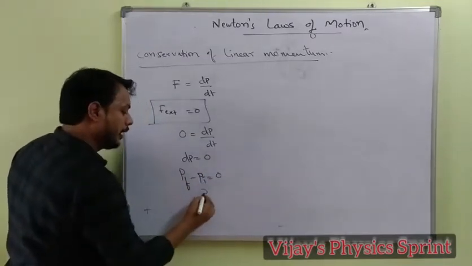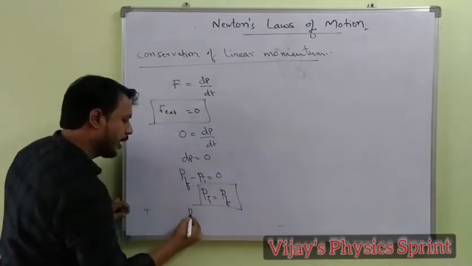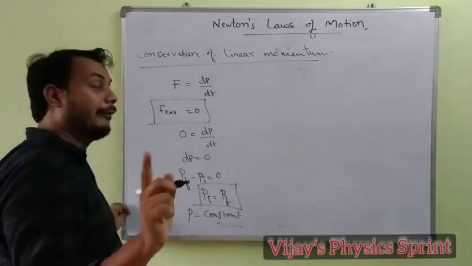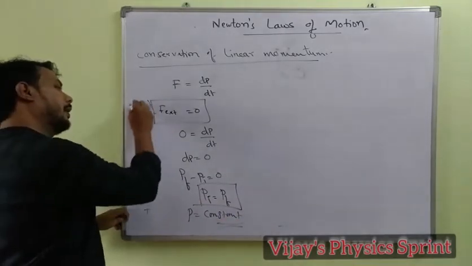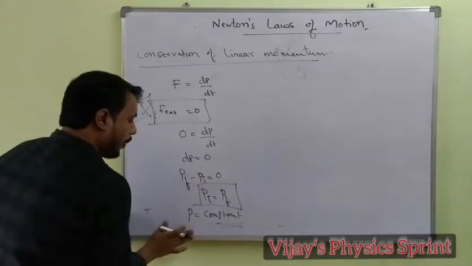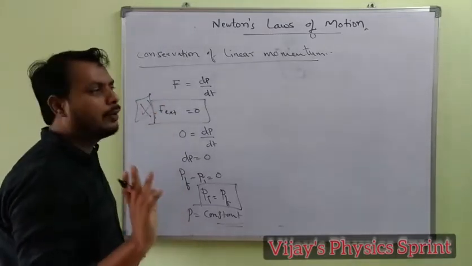That is nothing but the initial momentum is the same as the final momentum, which means the momentum of the body remains constant. When the external force is 0, with no force acting on the body, the momentum of the system remains constant. This is conservation of linear momentum.